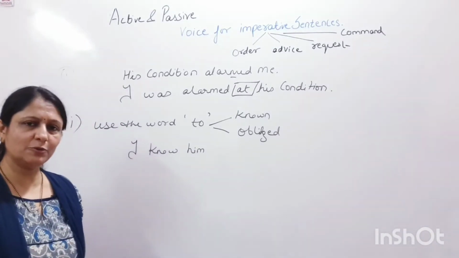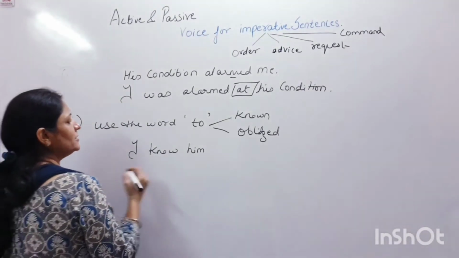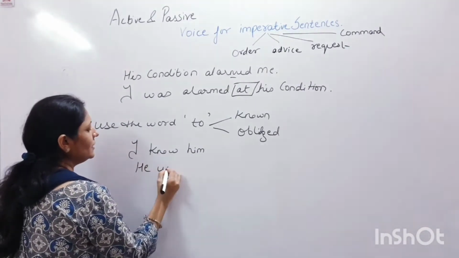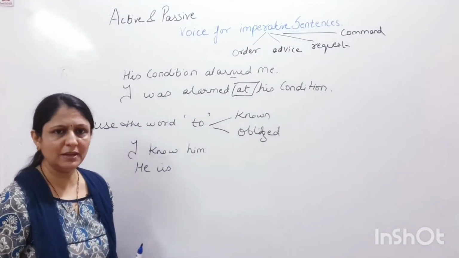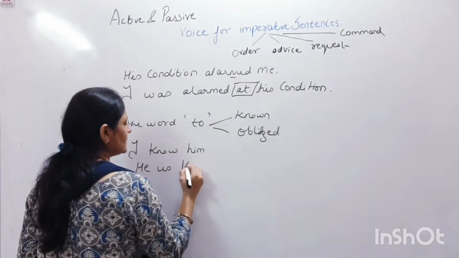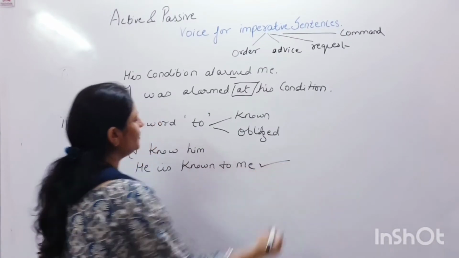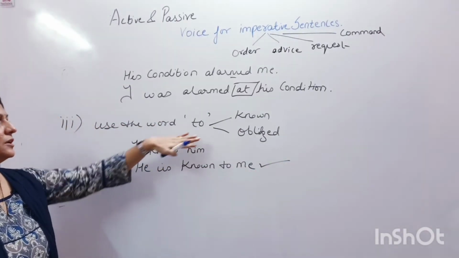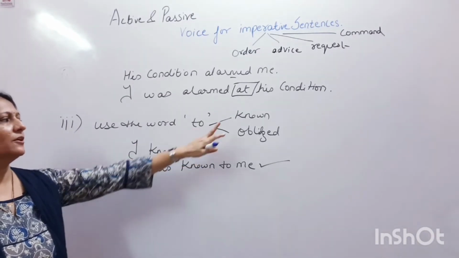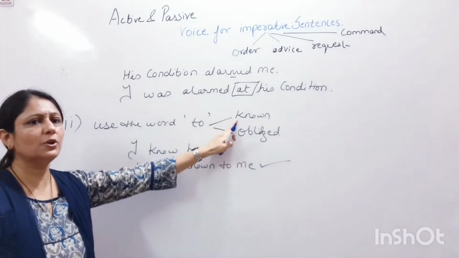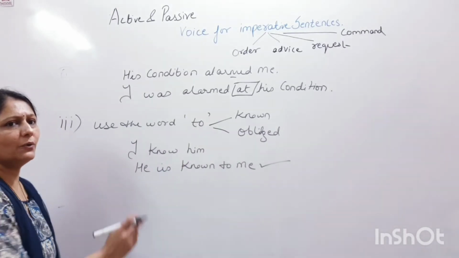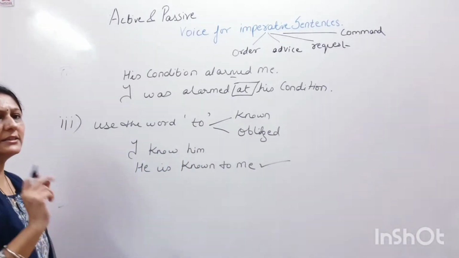What will be the passive voice of this sentence? The passive voice will be, he is known by me, that will not be correct. He is known to me. So, this is how you use the word to in the passive voice when we have these two words, known and obliged. Okay, so this is how we use this last rule.